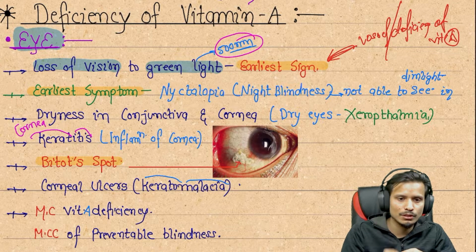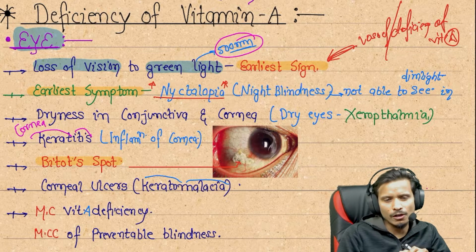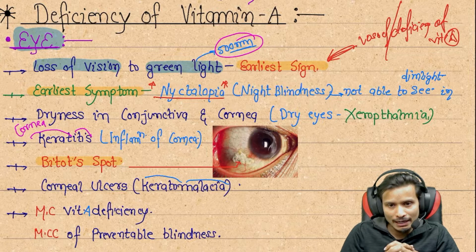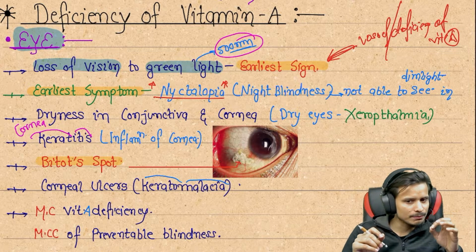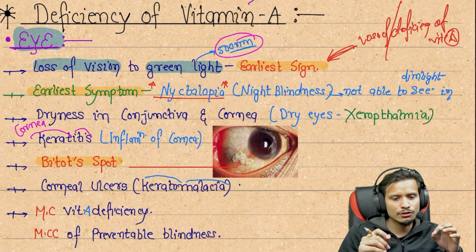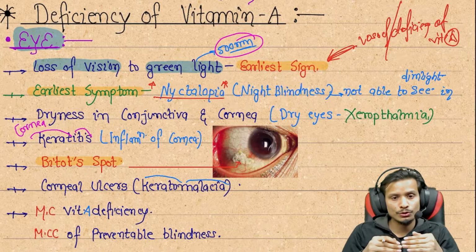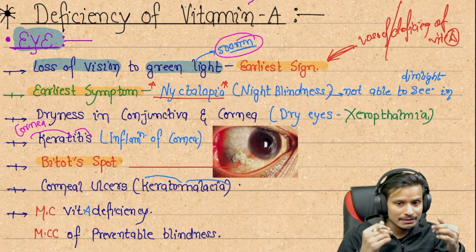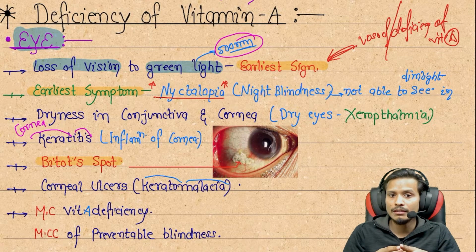Next, the earliest symptom we can see is nyctalopia. It is the scientific term for night blindness. The person is not able to see in dim light. If a person enters a dark place, they are not able to adjust the receptors in the eye. So nyctalopia is the earliest symptom.